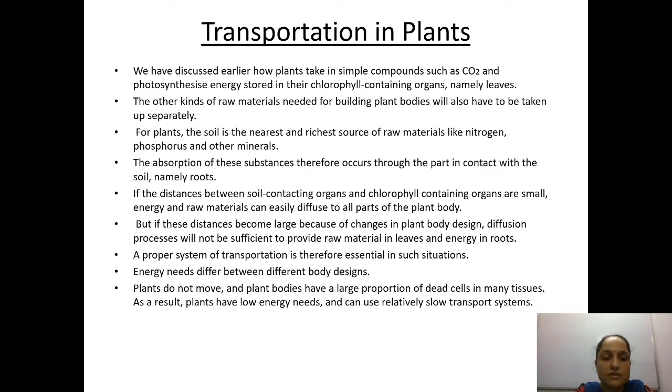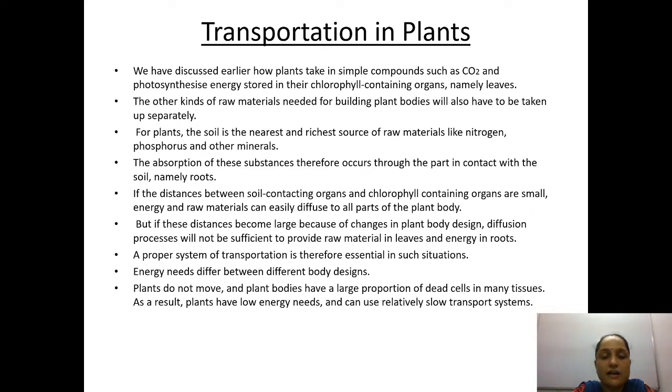Okay, so we have discussed earlier how plants take in simple compounds such as carbon dioxide and photosynthesize energy stored in their chlorophyll containing organs, namely leaves. Here we are talking about the process known as photosynthesis. In photosynthesis, the plant takes carbon dioxide from the atmosphere and releases oxygen, which is a very essential component, and the plant synthesizes its own food in the presence of sunlight. For that, they require an important pigment known as chlorophyll.